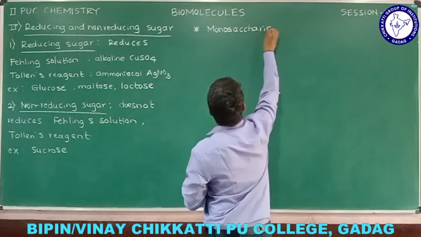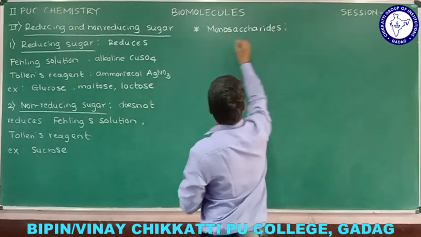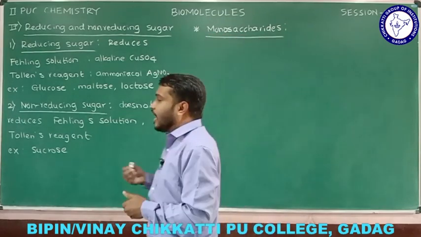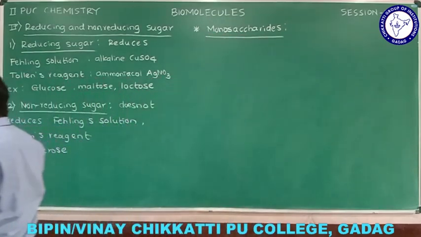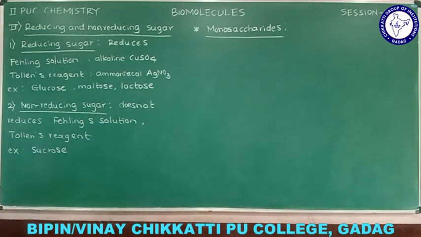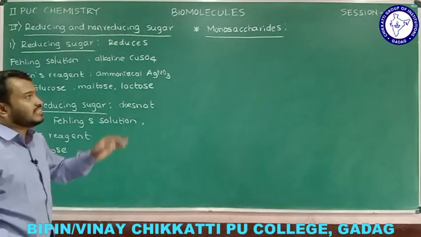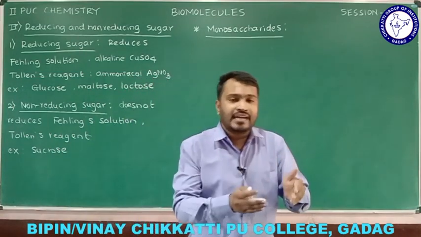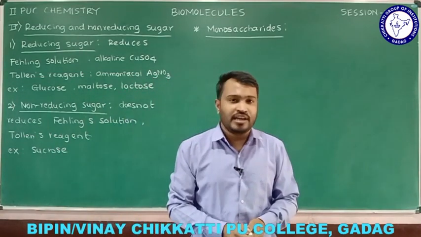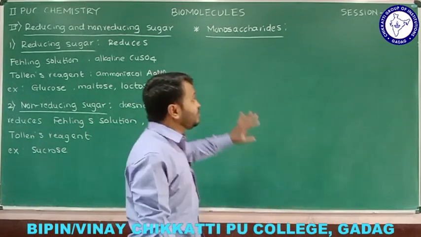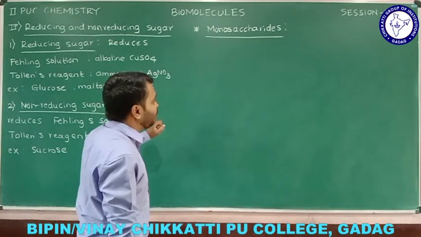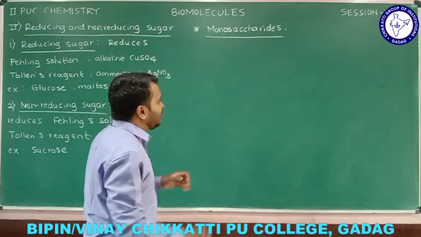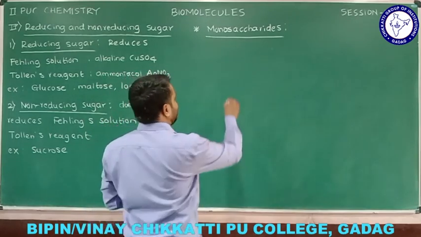Monosaccharides. Okay, and now I hope you can guess, monosaccharides are nothing but carbohydrates that do not undergo hydrolysis, and that is a single unit of a carbohydrate only. And that reduces Fehling's solution and Tollens' reagent, we know that one. So this is the basic concept we already know, and now we'll see some other concepts related to that. Let me consider an example, and I am going to explain that.